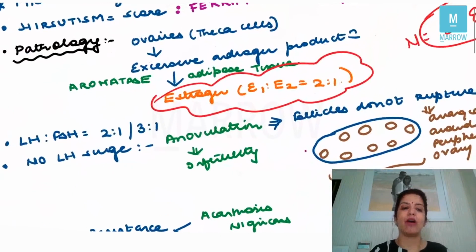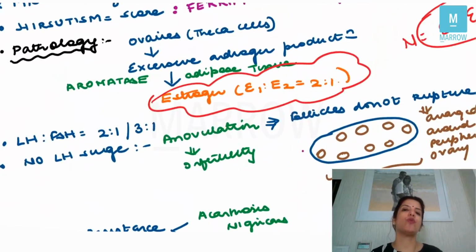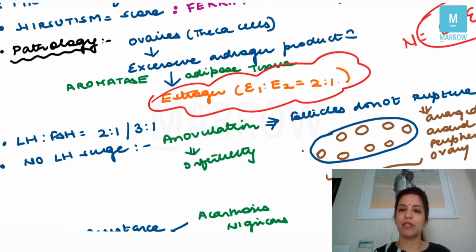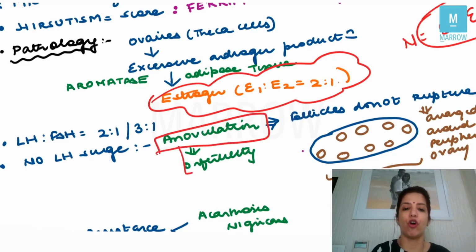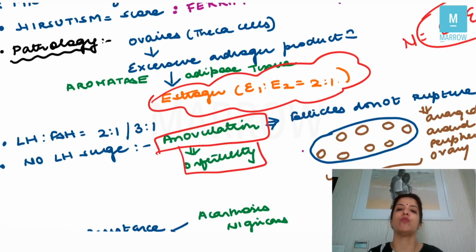Similarly, the LH to FSH ratio in a PCOS patient is 2:1 or 3:1. In case of PCOS patients, there is no LH surge, and because there is no LH surge, there is anovulation, and the reason for infertility is anovulation. Very, very important question: why does infertility happen in a PCOS patient? It is because of anovulation.